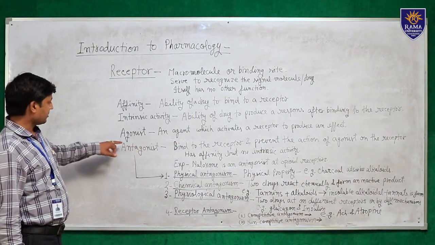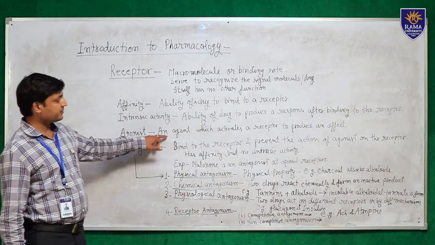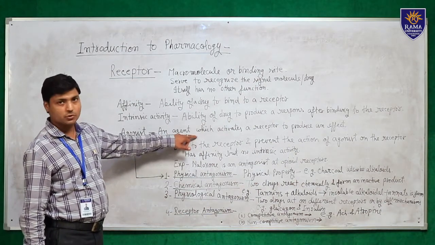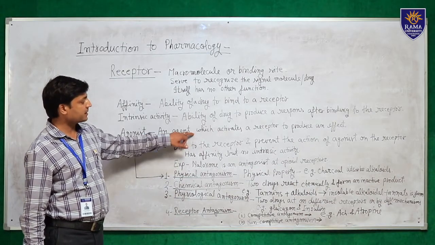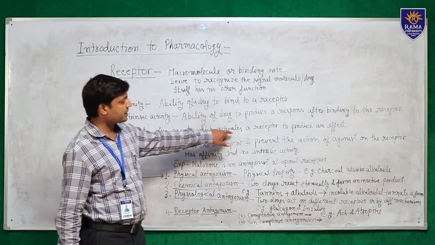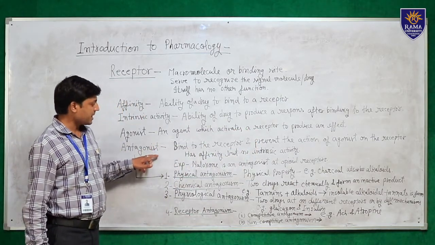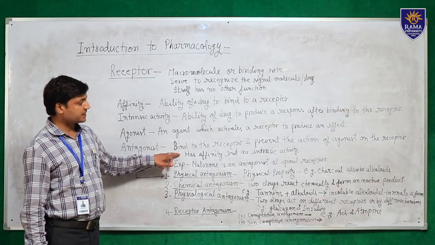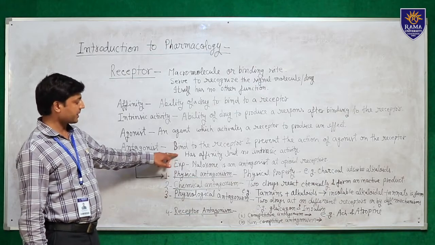Now we go to the agonist. What is an agonist? An agonist means an agent which activates the receptors to produce an effect. When a drug binds to the receptors and then the receptors are activated and produce an effect, that is called an agonist. And an antagonist means it binds to the receptor and prevents the action of the agonist on the receptor.